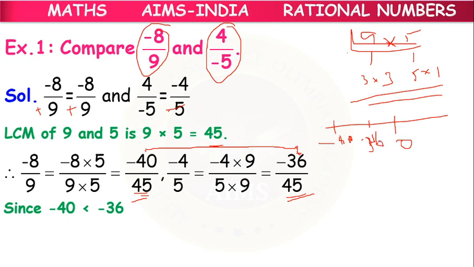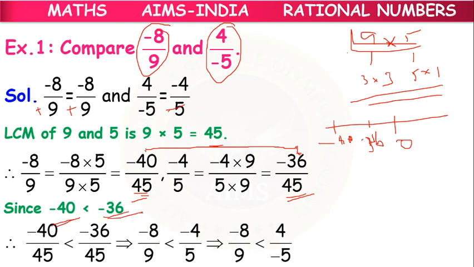The number which is on the right side will be greater, and the one on the left side will be lesser. So here minus 40 is less than minus 36. So the fraction having minus 40 as numerator is lesser than the other fraction, or we can take the original fractions.